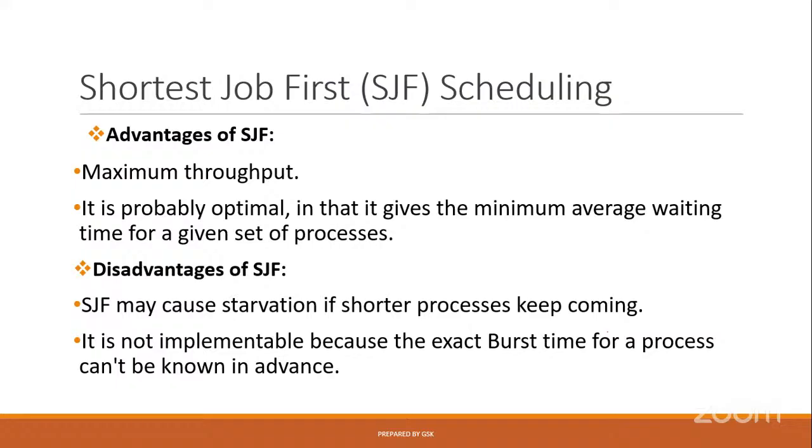Coming to the disadvantages, SJF may cause starvation if shorter processes keep coming. The meaning is, assume the same shop example, and a 10 member queue is there.